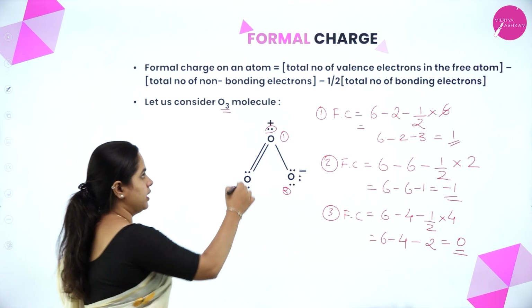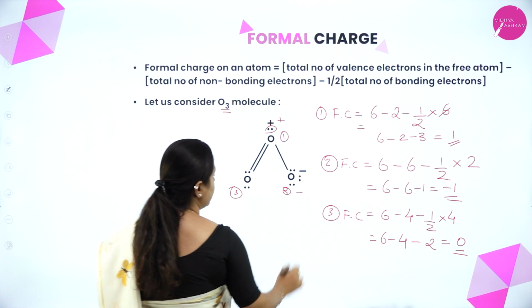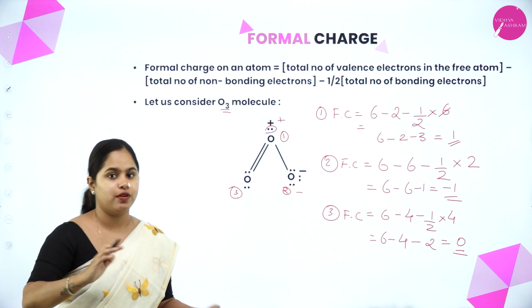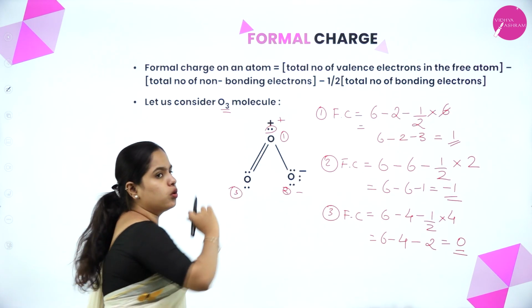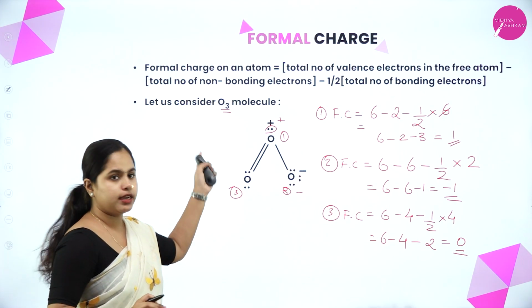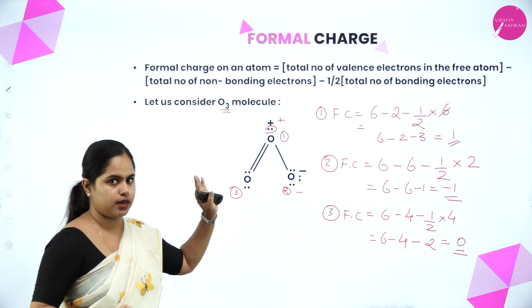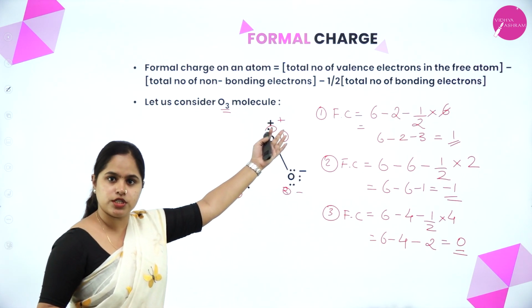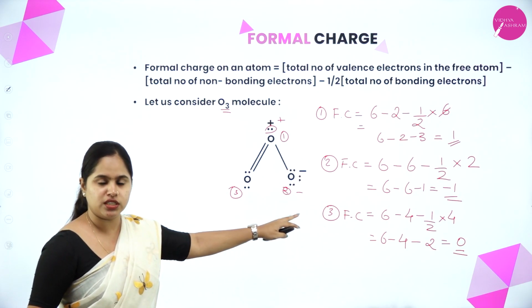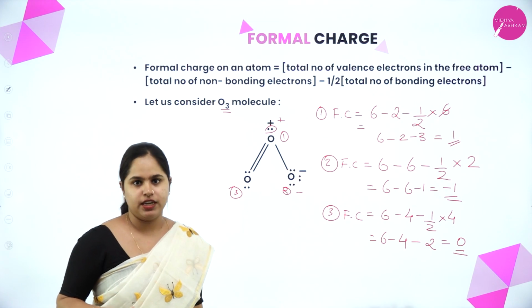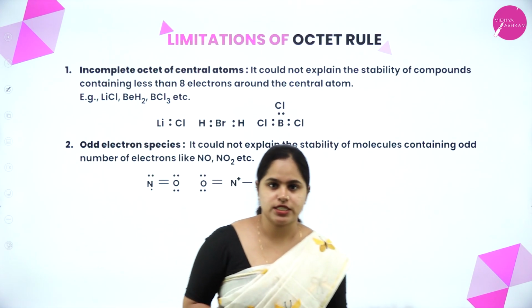So what you can see, here a positive charge is present. Here a negative charge is contributed. So that means the positive and negative charge will neutralize each other. So in total, the O3 molecule is having no charge. Clear? That is why no negative or positive charge is represented there, because out of the 3 oxygen atoms, one is contributing a positive charge, one is contributing a negative charge, which will be neutralized, and finally the O3 molecule is not having any charge. So I hope formal charge is clear for you.